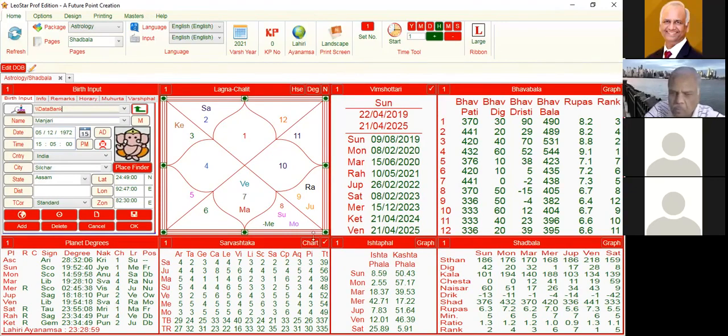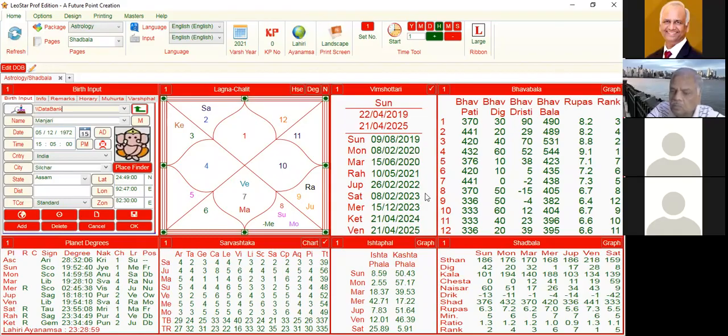that period. So the Sun's Ishtfal is less and the Kashtfal is a lot more. What does this indicate? It indicates the bad results of the Sun will be a lot more. Bad result means that something happens which can create more mental tension on you. So that is the idea of this.